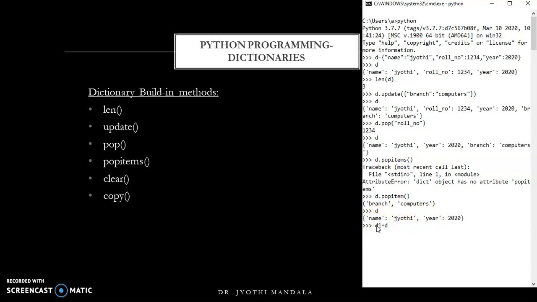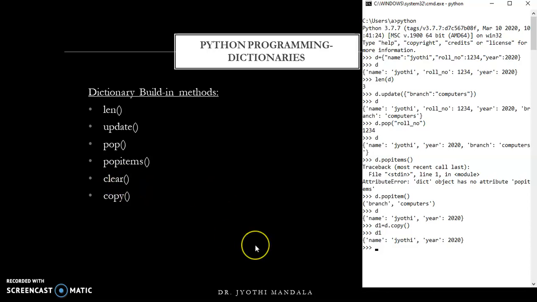But you don't want to have such a thing. You want a copy of this one, but these two should not be interrelated. In that case, you need to use this copy method, where D1 gets whatever items you have, copied into D1. If you see D1, you will get the same values. Okay, I think it is clear to all of you.